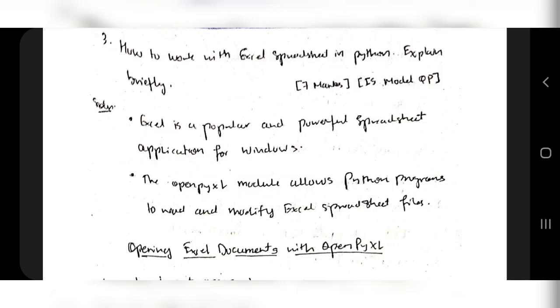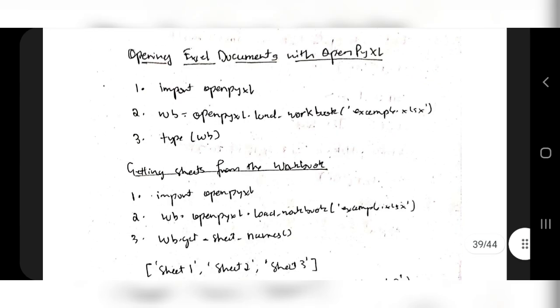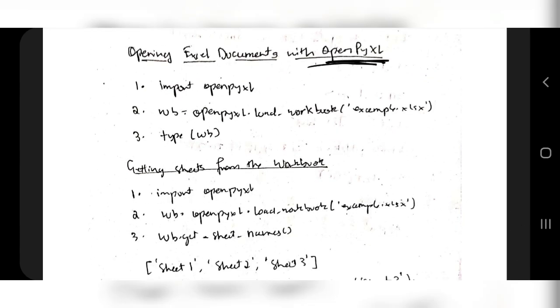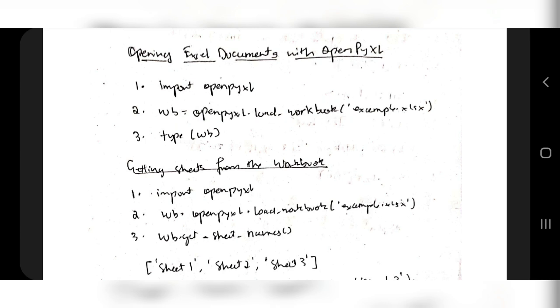The next one is the Excel spreadsheet in Python, explain briefly. So write about Excel here. What is Excel? It's a popular spreadsheet application, and openpyxl is a module in Python which is used to read, write and modify Excel spreadsheet files. After writing this definition, you have to write the functions used in it. To open the file using openpyxl, import openpyxl, then openpyxl.load_workbook with the workbook name, meaning the Excel spreadsheet name specified here, and load_workbook will load that file and store it in wb. That is for opening Excel documents.